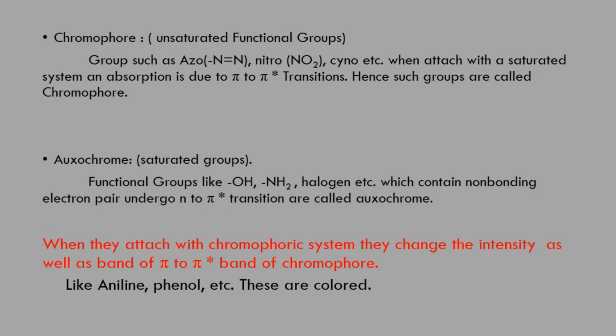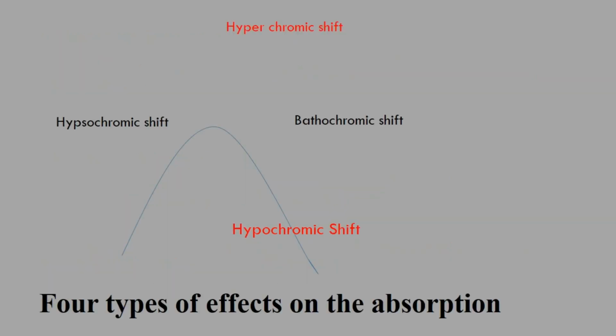Certain more terms we are going to study. The first term is the bathochromic shift. When absorption shifts towards the higher wavelength, it is called bathochromic shift. Whenever you take a spectrum of any compound and a band shifts towards the longer wavelength, that is called bathochromic shift. The second one is hypsochromic shift. Suppose you take a substance dissolved in a certain solvent and the band shifts towards the shorter wavelength, then we consider that shift a hypsochromic shift, or a blue shift.